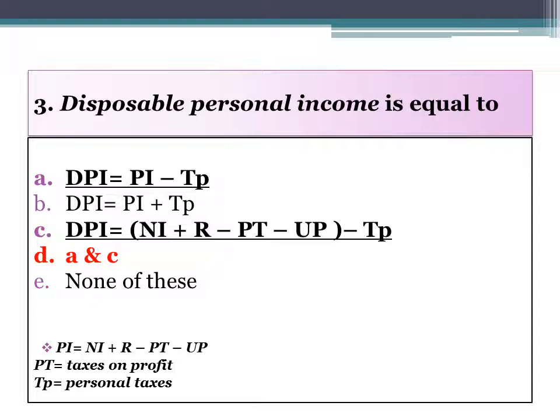So we can define DPI in two ways, where PI is equal to, and in the previous question we have seen that PI is equal to national income plus R minus PT minus UP and minus personal taxes. So the A and C, both options are the right ones.